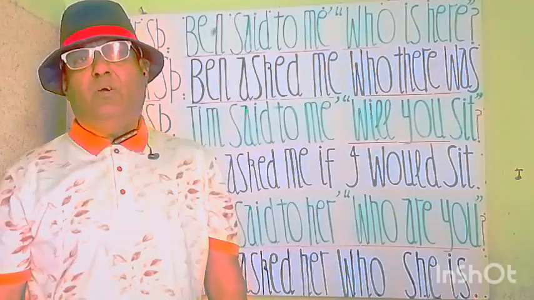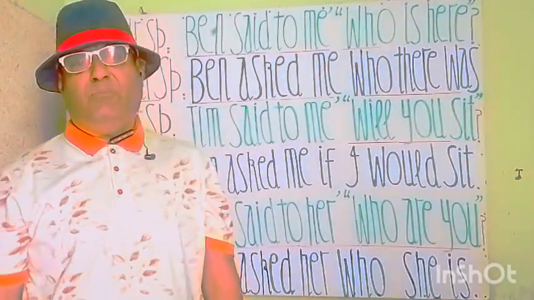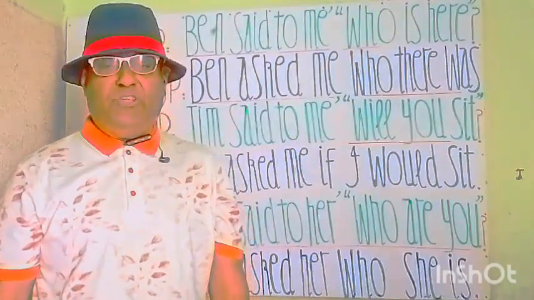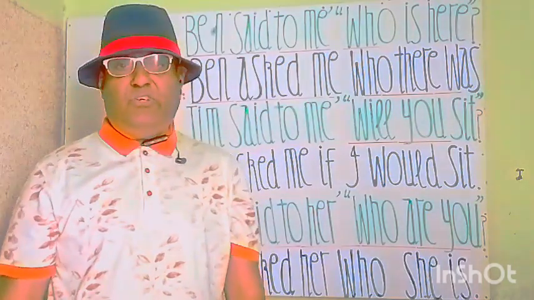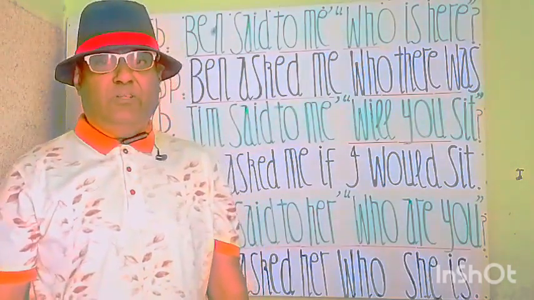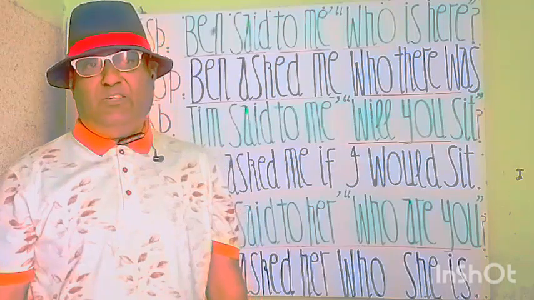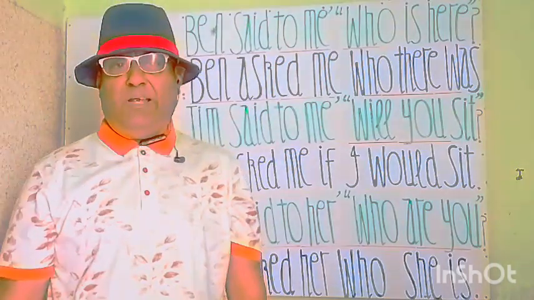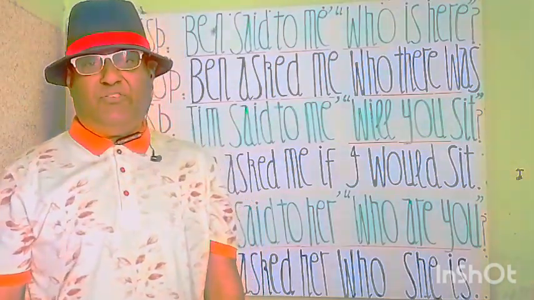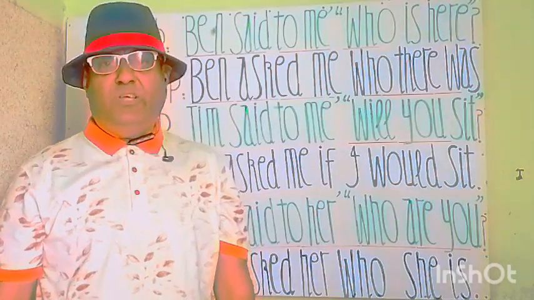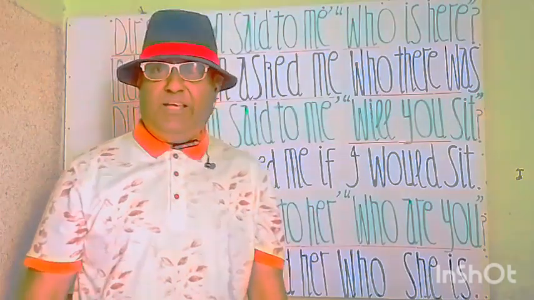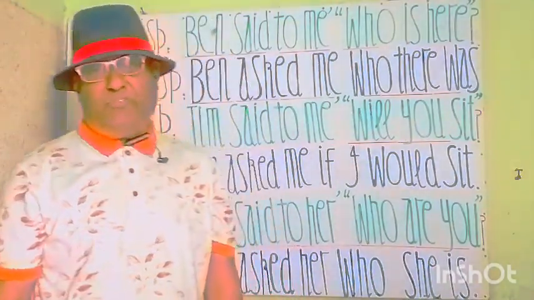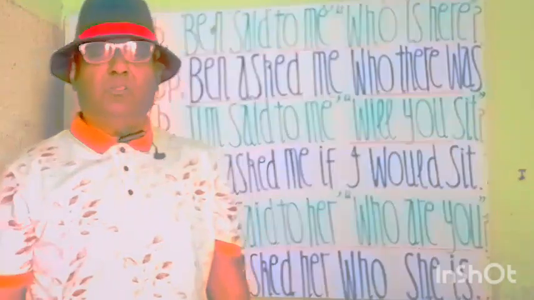We write here who as it is. All W's will be written as they are. So who is there? So you see that who is written, and next we have is. Is will change to the past because the outer part is in the past tense, the outer part is said. So you see here that who, there, was. Here will change to there. By rules, certain words will change to other words.